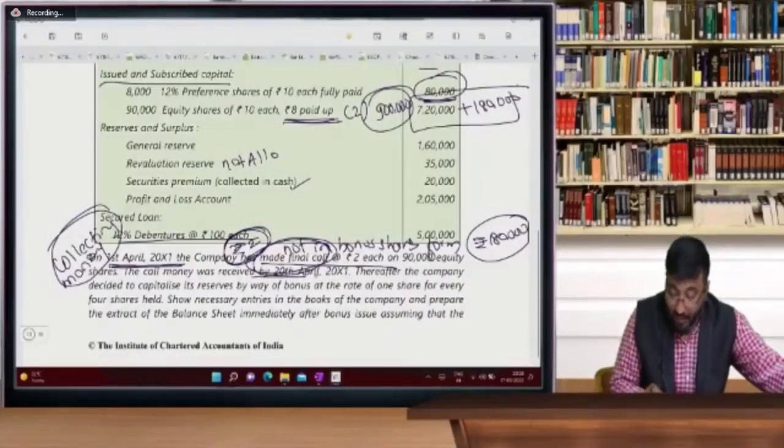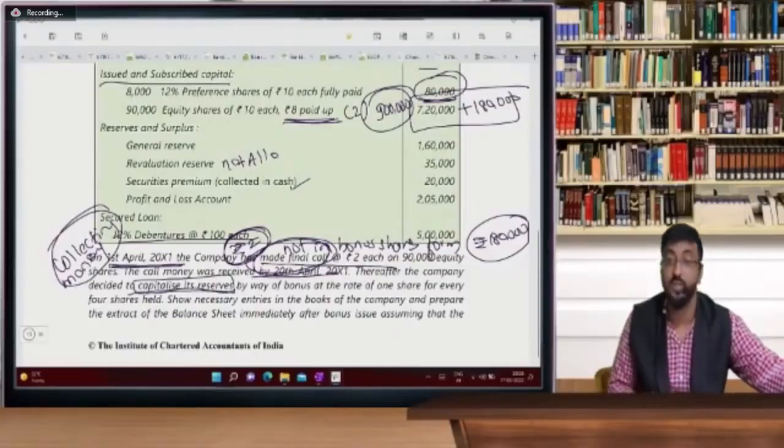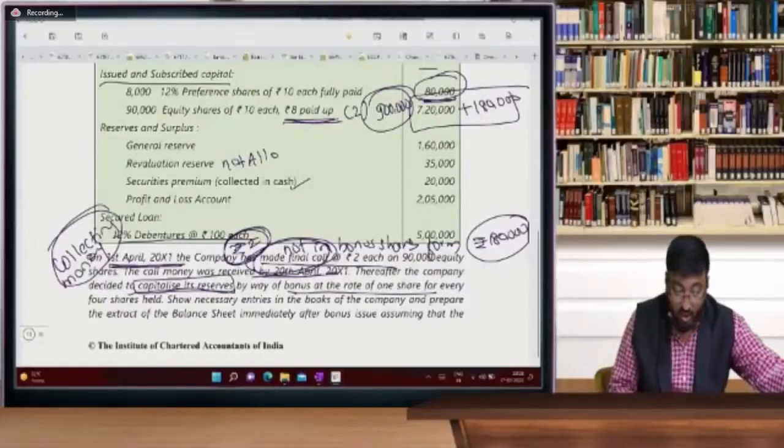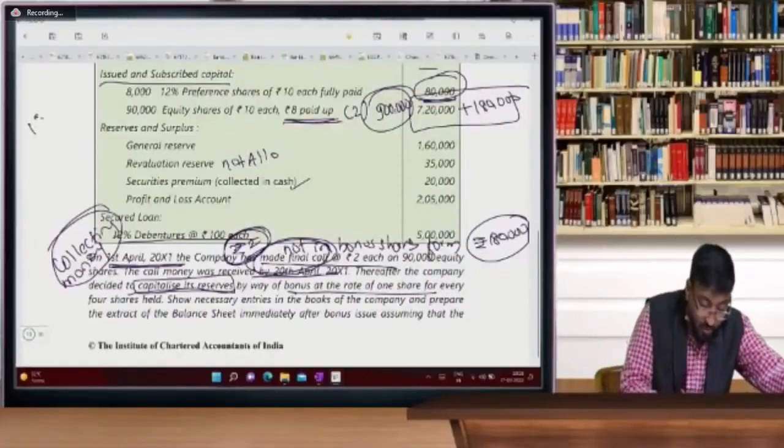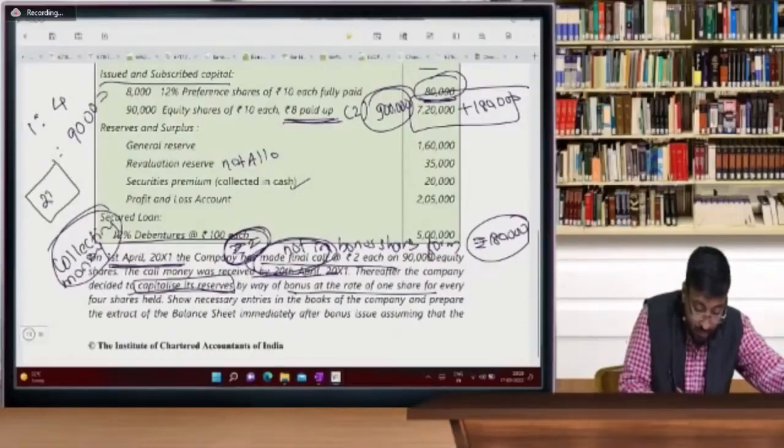And the company, yes, dates are given, and thereafter the company decided to capitalize its reserves. So this is the second word for bonus shares. I already explained to you, capitalize its reserves means reserves are getting converted into equity share capital. By way of bonus shares, at every 1 share for every 4 shares, cross multiplication, existing 90,000, so this is 22,500.